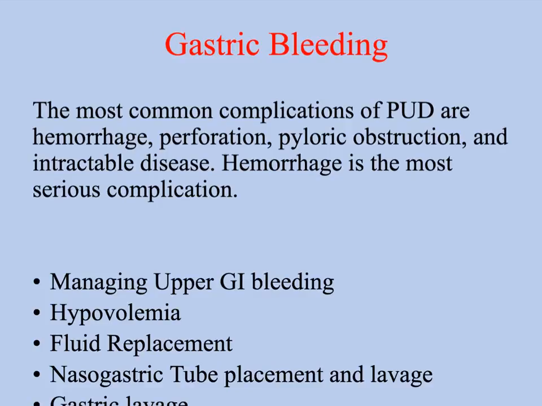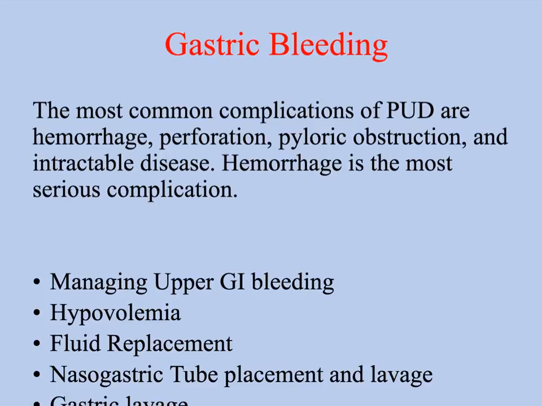If it's an upper GI bleed, they usually start vomiting either bright red blood or coffee ground emesis, which is indicative of a GI bleed. It can lead to hypovolemia, which can lead to low blood pressure, and it can snowball because that results in poor tissue perfusion as well.